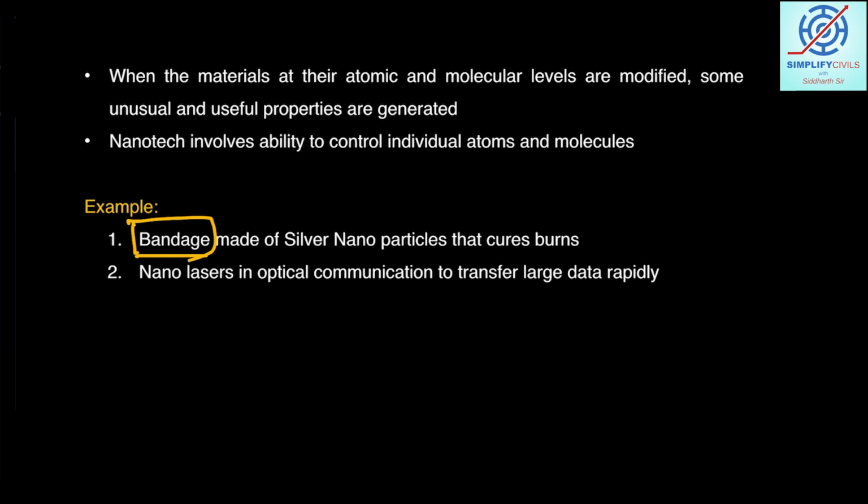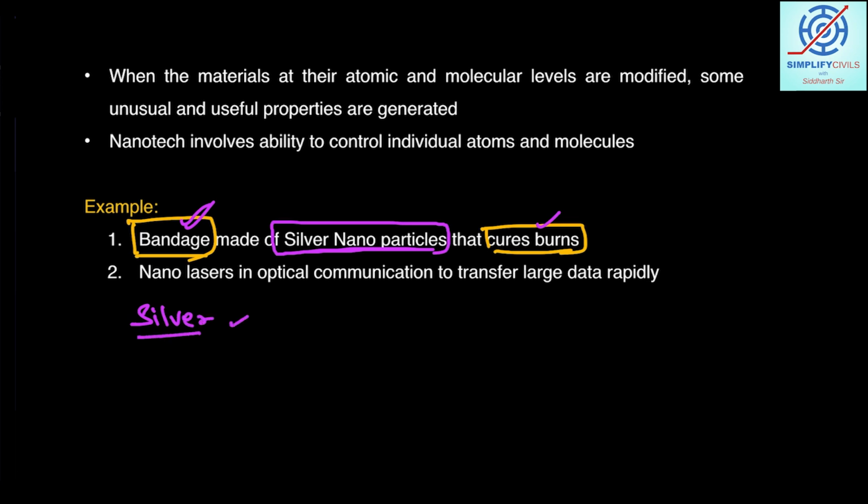A bandage is being used for curing burns, but when I say this particular bandage has silver nanoparticles, it becomes easier to cure the burn. There are silver utensils that we have read about in history, and some people use silver jewelry, but does silver have the property of curing burned skin? No. But when we take an atom of silver, Ag is the symbol of silver in chemistry. This is how you represent silver.